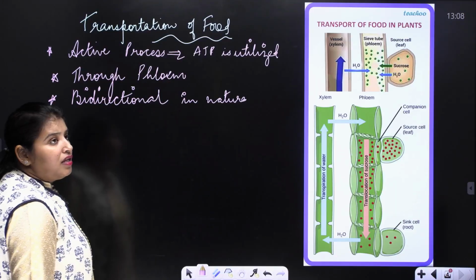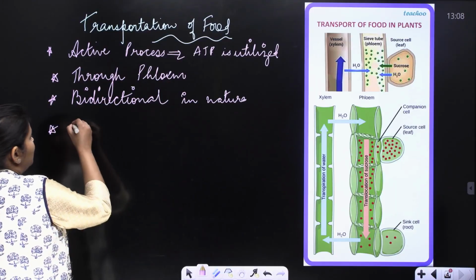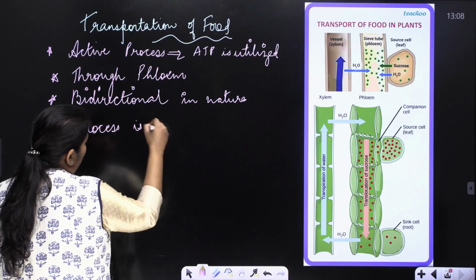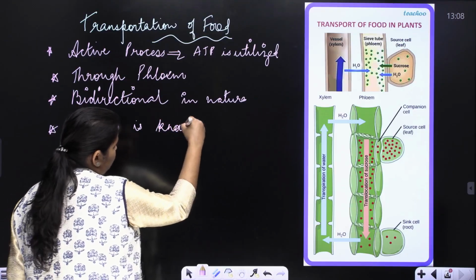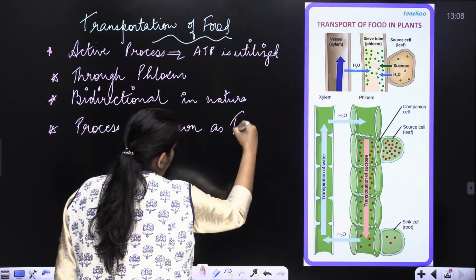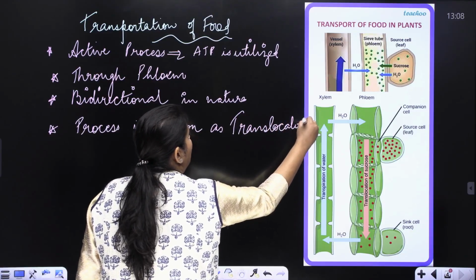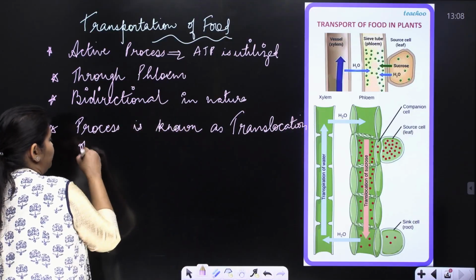Fourth important thing that you need to keep in mind is that the process is known as translocation of food.